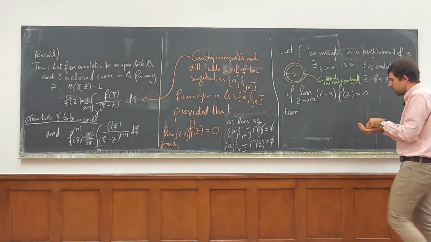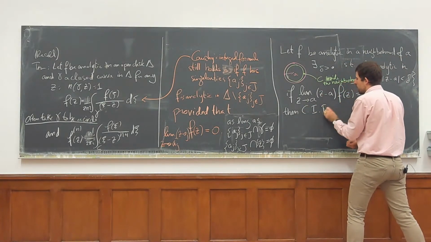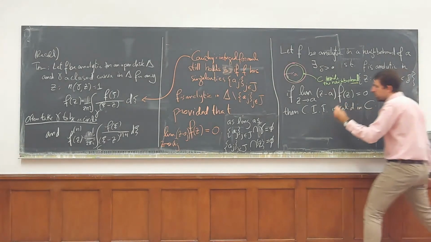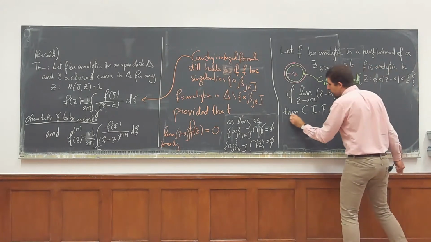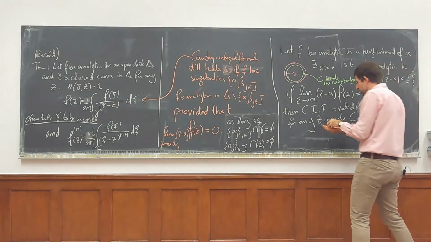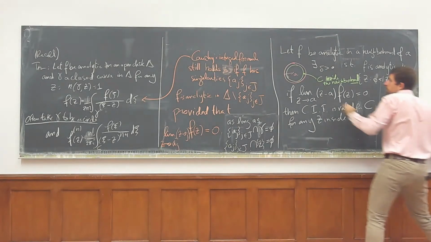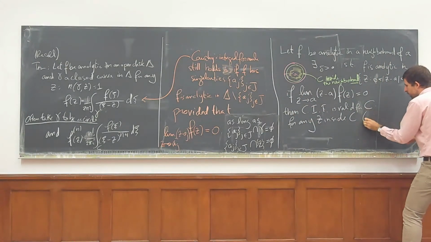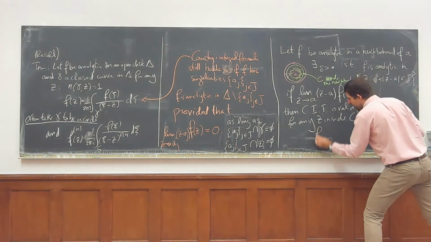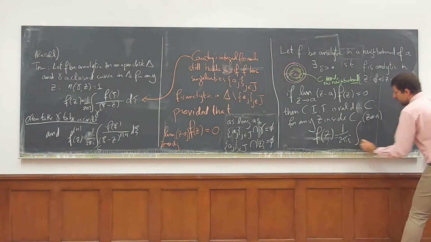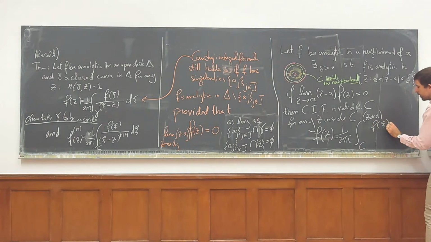Then the Cauchy integral formula is valid for C. In particular, for any z inside this smaller circle, in this yellow region, but not a, we must have that f of z is equal to 1 over 2 pi i times the integral over the circle of f of zeta over zeta minus z.